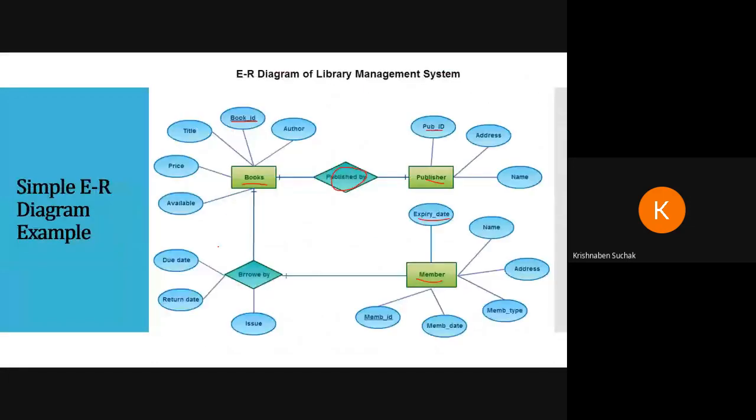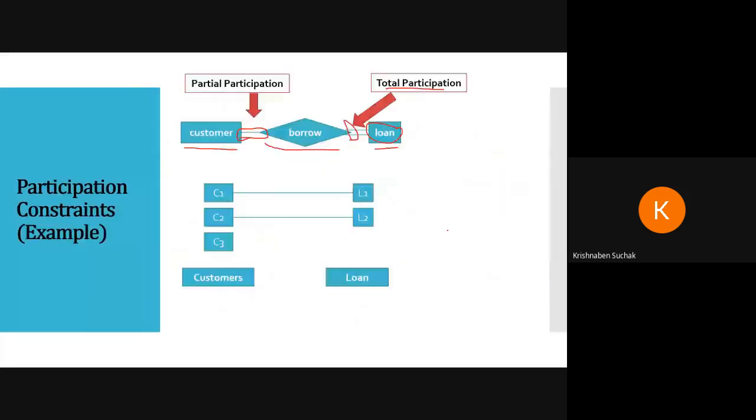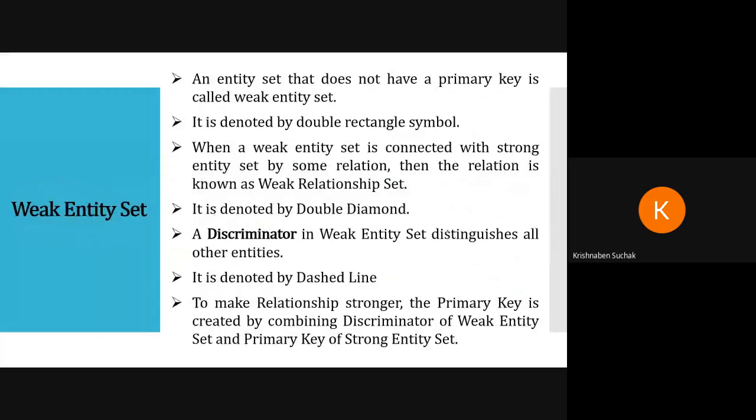For example, let us say here all 3, books, publisher and member, all 3 are having primary key, right? But let us say member does not have any primary key. Okay, this thing does not exist here. So what it will show, that is weak entity set. Okay, that is weak entity. It is denoted by double rectangle symbol. You have to draw double rectangle symbol on weak entity.